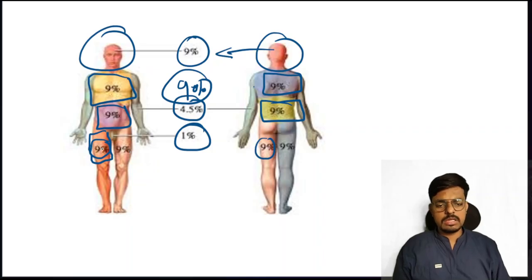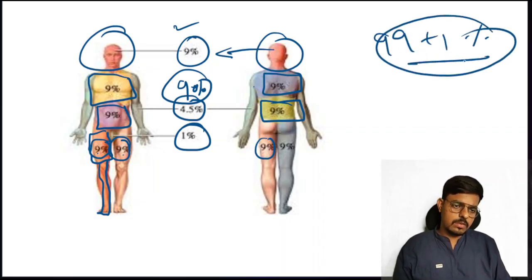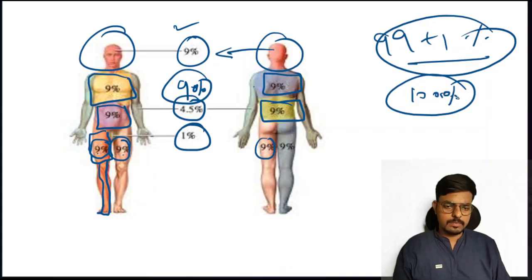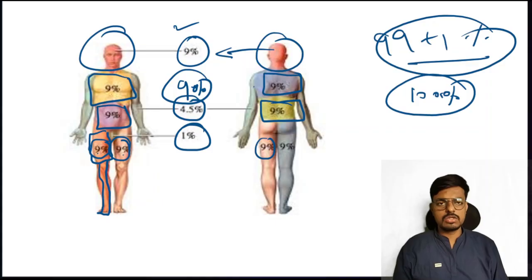The complete anterior leg burned means 9%, including anterior and posterior both, the leg is 18%. Right leg, left leg same. So this 9% plus this 9, 9, 9, 9, 9, all 9s including the 1%, the total body surface area calculated is 100%. Is the concept clear? You have to practice this twice and thrice by drawing the image so you can understand better.